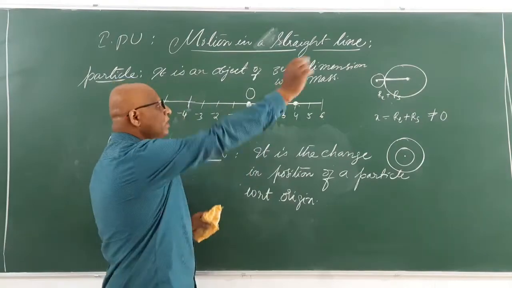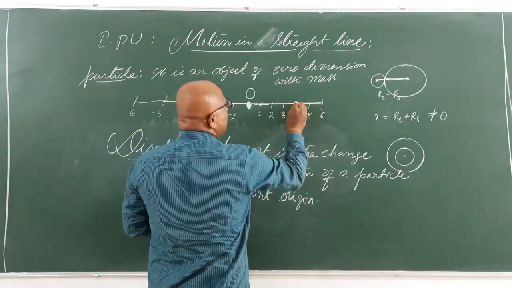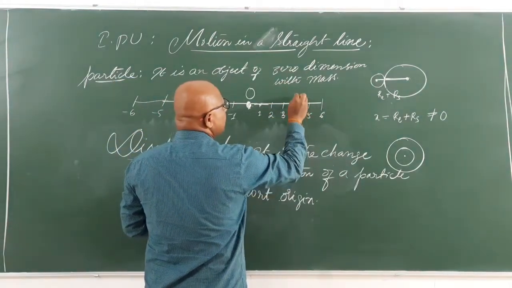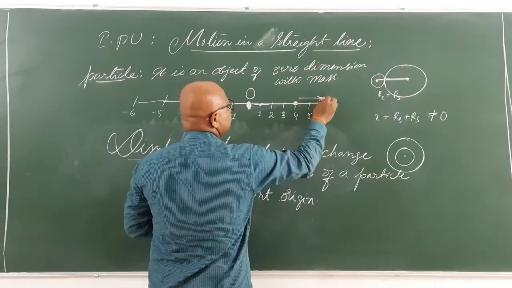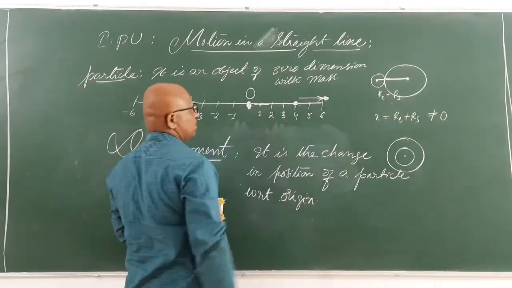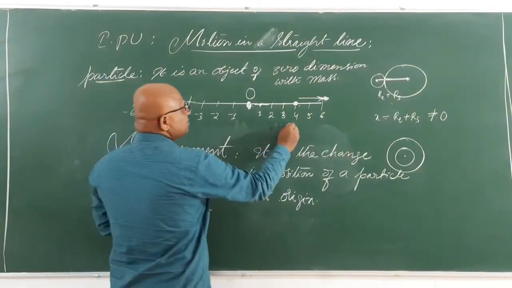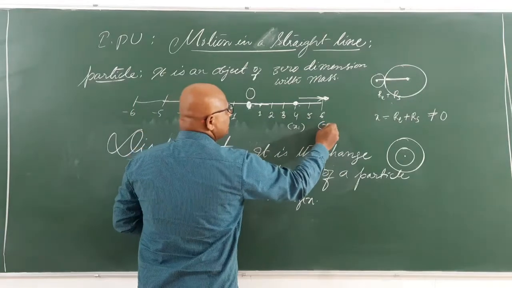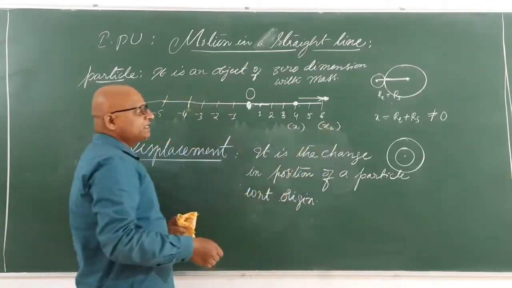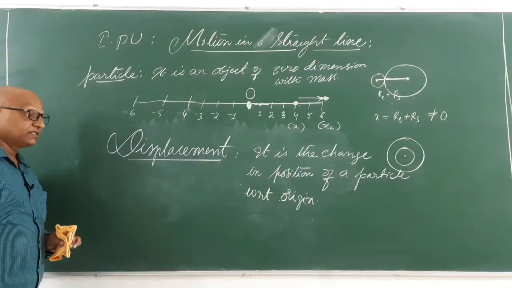Suppose the particle was at 4, now it comes to 6. We will call this position x1 as it is on the x-axis, and this position x2 as it is on the x-axis itself.